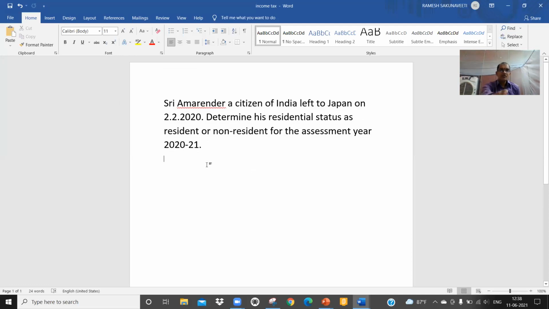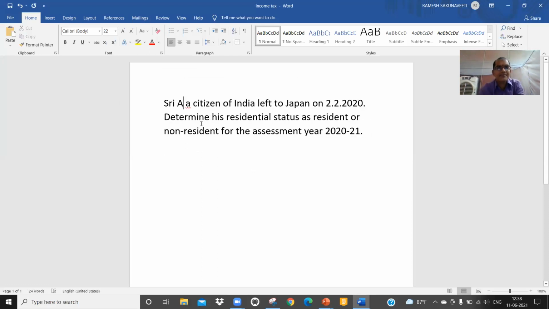Now you note down this problem. I am changing the name for easy calculation. Sri A, a citizen of India, left to Japan on 2nd February 2020.